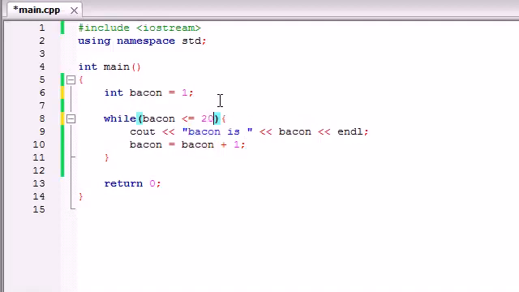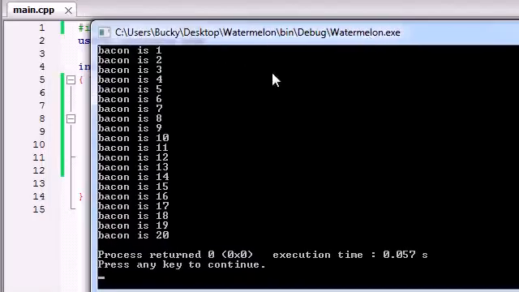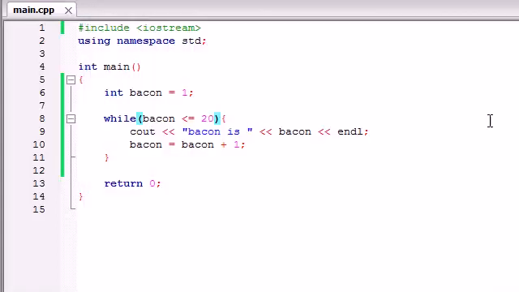If you wanted to run it 20 times, you'd go ahead and just change that to 20 and check it out. Bacon is 1, 2, 3, 4, 5 all the way to 20. Pretty cool, huh? So you can change how often your loop runs by a couple things. Its starting point, its ending point, or how much you increment that value by.